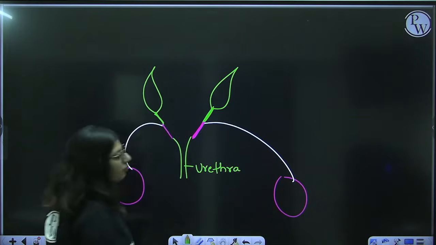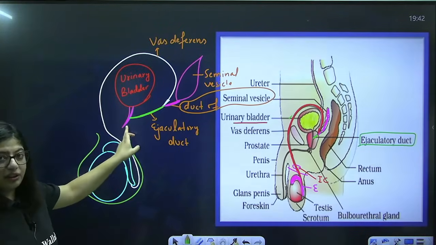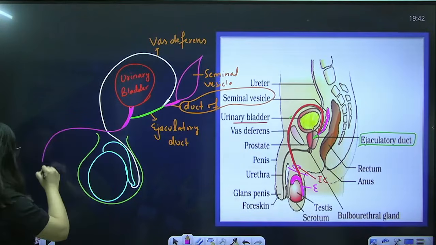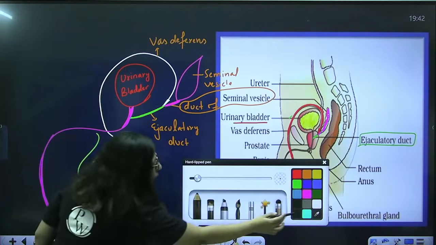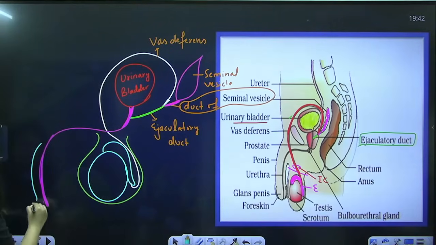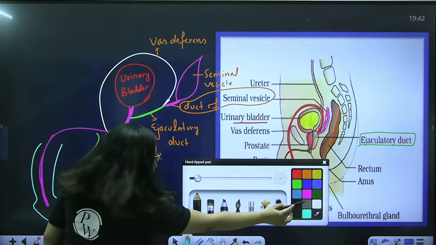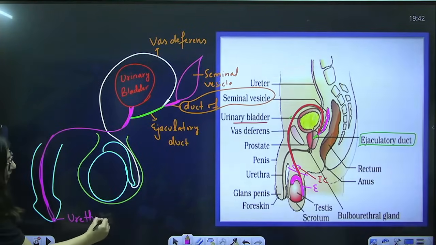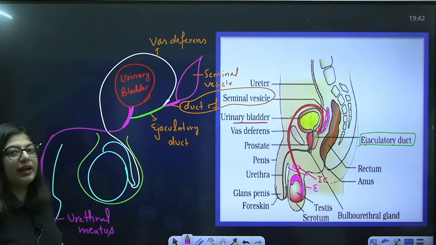A common urethra. Here the ejaculatory duct will enter the urethra, and this urethra will then enter the penis. The penis is the external genitalia and opens to the outside. Imagine this is the penis. This urethra will open to the outside through this small structure, the urethral meatus. Meatus means small opening, and the things will move out.